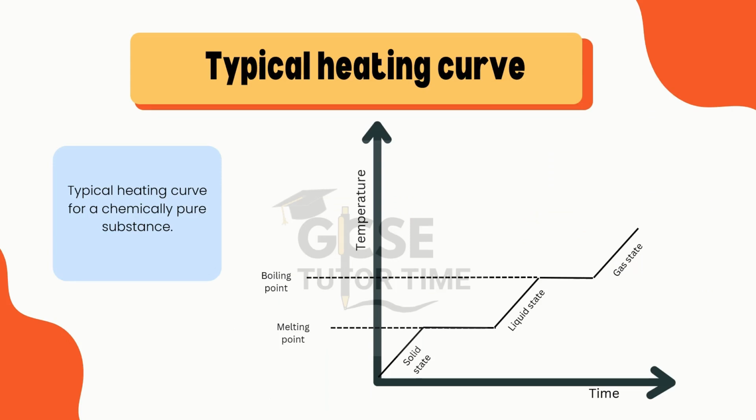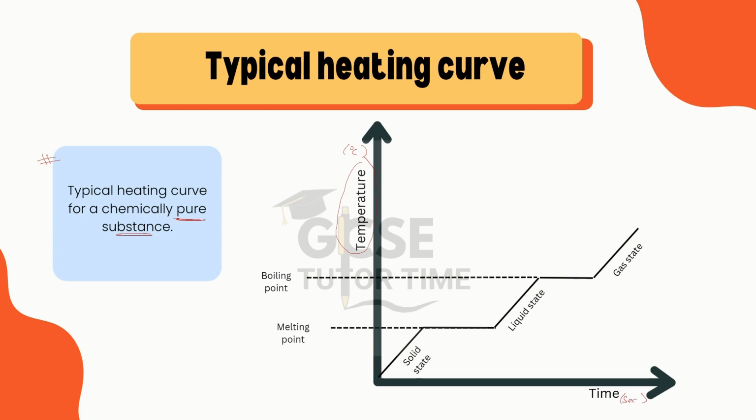Typical heating curve for a chemically pure substance. Make sure that you have a paper and pen with you because this slide will have too much information for you. On the y-axis, you can see temperature. It is in degrees Celsius. As you move along the x-axis, it denotes time, which is in seconds.